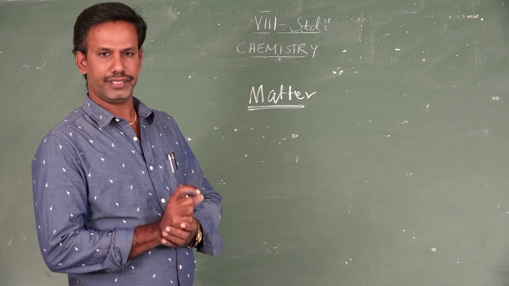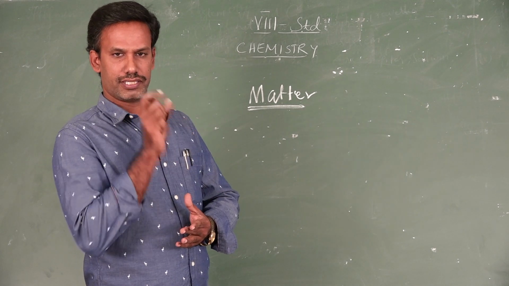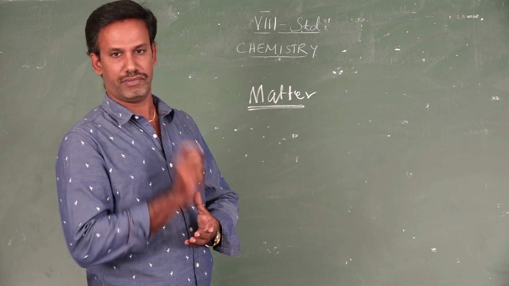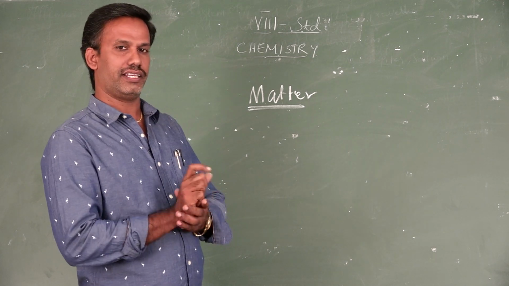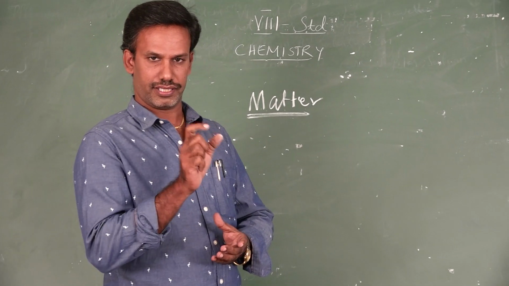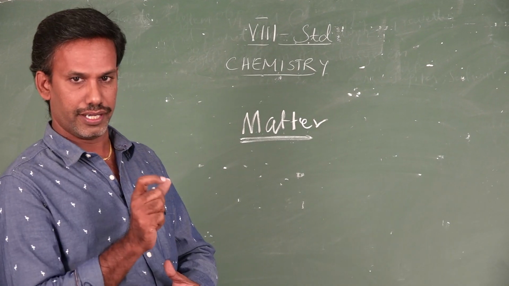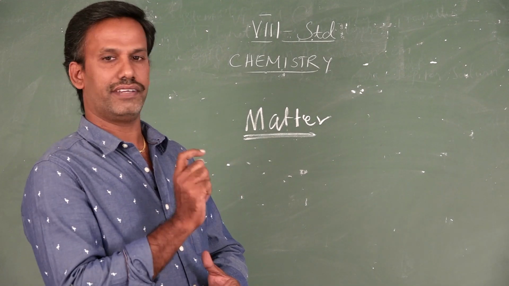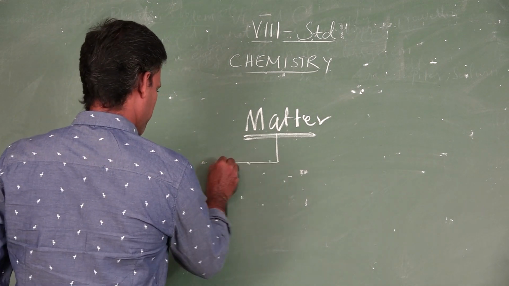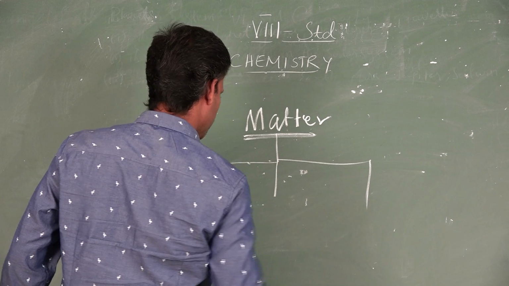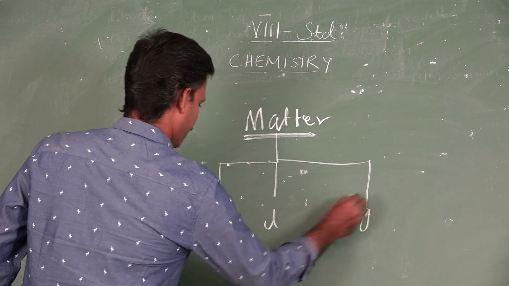Matter is anything which occupies space and has a definite mass. They are called matter. So matter can be defined like this: matter is anything which occupies the space and has definite mass. Matter can be further classified into three types: solid, liquid, and gaseous.